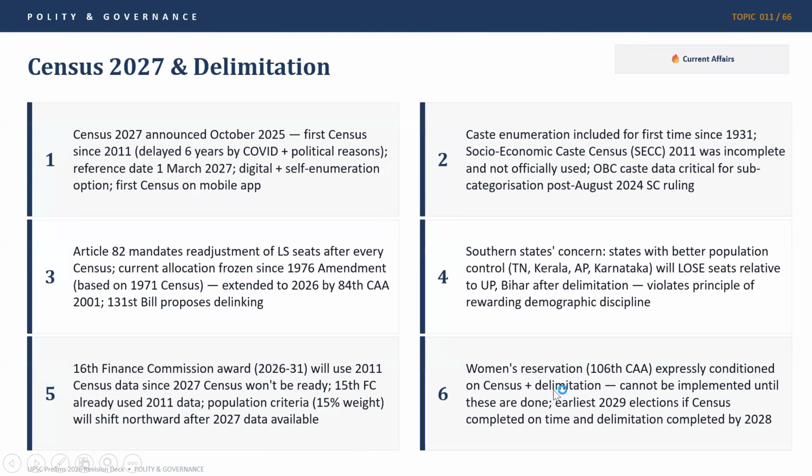It is based on census plus delimitation, and it cannot be implemented unless both of them are done. And hence the earliest they can be implemented is 2029 elections if census is completed on time and delimitation is completed by 2028. So this is a very important topic related to current affairs. Again, keep in mind, go through the entire history of census, which body conducts it, which ministry conducts it, how many census has been done till now. In fact, go to the exact number. This can also be asked by UPSC, that how many census has been done, which was the first census, how our population has progressed. So economy and polity can be mixed together to create questions this time based upon census and delimitation.